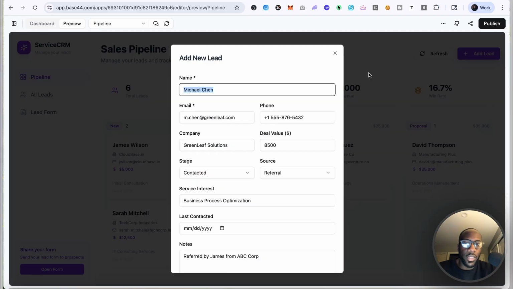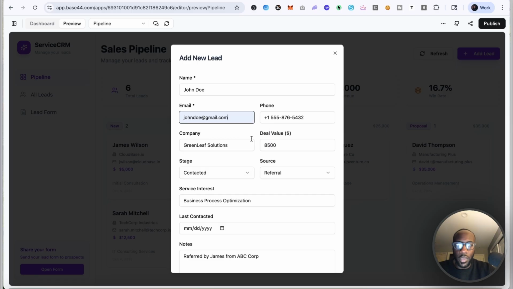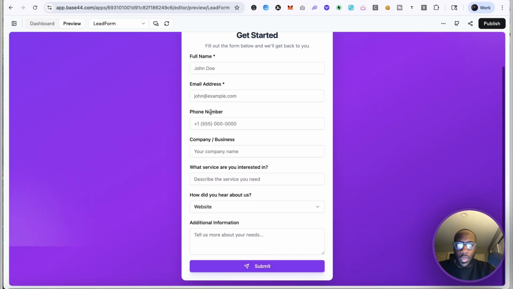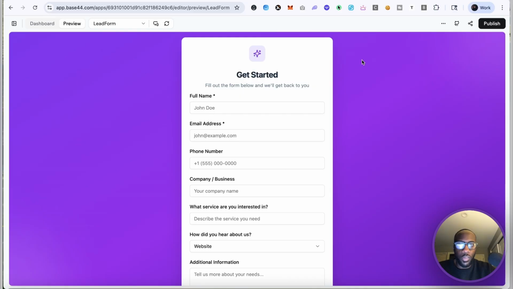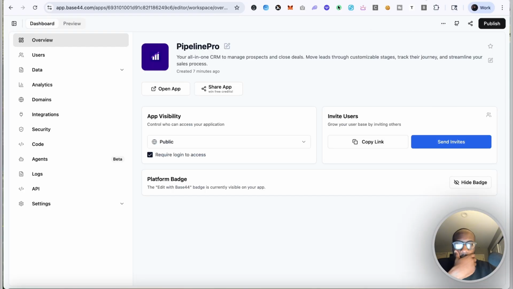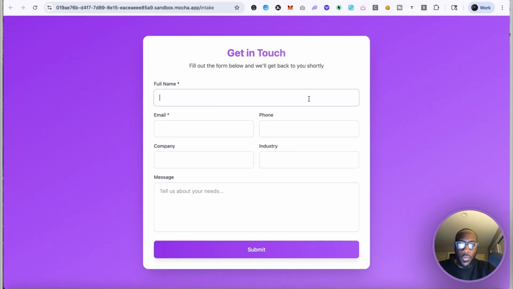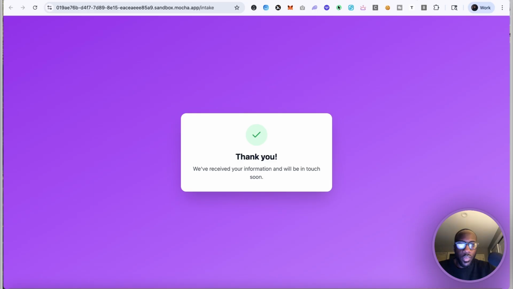All right, so let's test out this add lead section. Let's go, John Doe at gmail.com, 914. All right, John Doe Solutions, deal value, website, qualified, just to get something through. So that adds it in. We have all our leads here. We have this lead form, which you can submit, and they should be able to share with people to fill out. And we could try with Get Mocha as well. John Doe Solutions, deal value. Cool. Then we got the intake form for this. All right, we submitted the intake form.